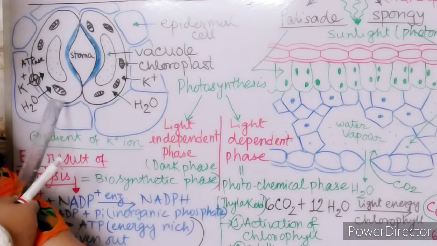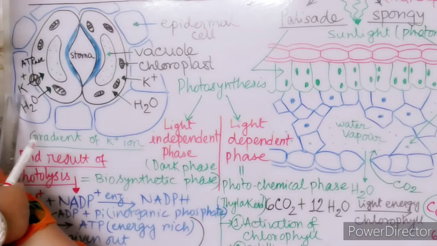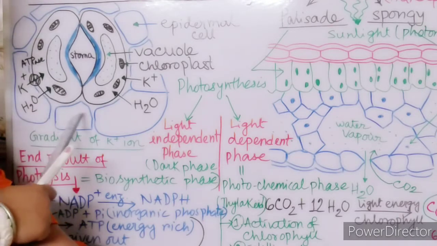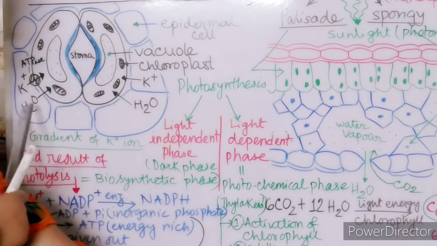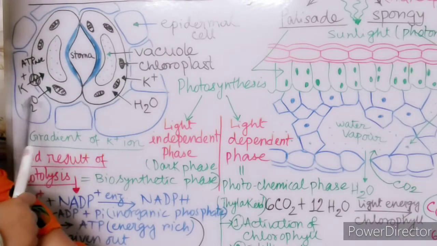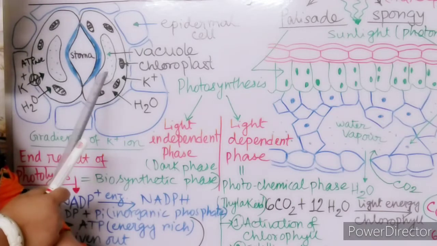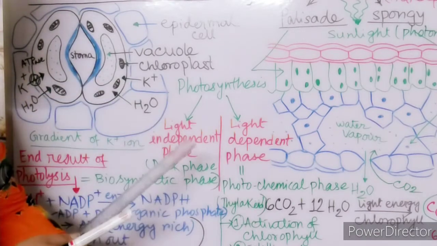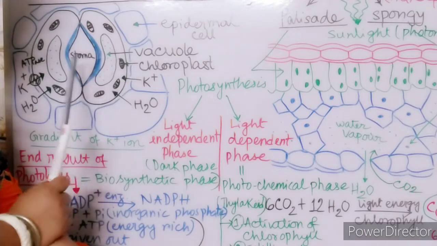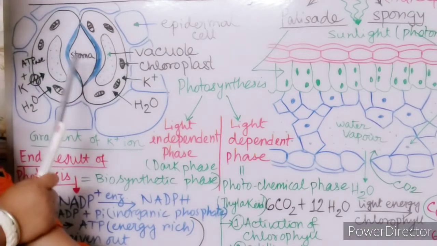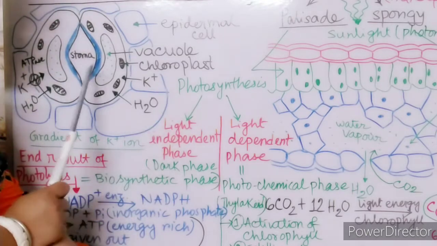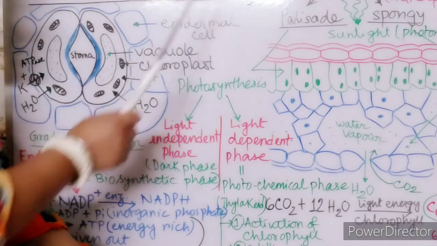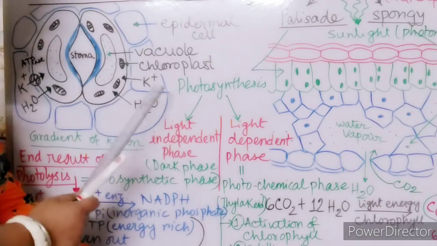the potassium pump activates, and through this potassium pump, potassium ion enters from the neighboring cell, means epidermal cell, to the guard cell along with water. As water enters inside the guard cell, it becomes turgid, stretching the inner wall of the stomatal pore. So this is the stomata, and then the stomata will broad open. So this is the potassium ion concentration theory regarding the opening of the stomata.